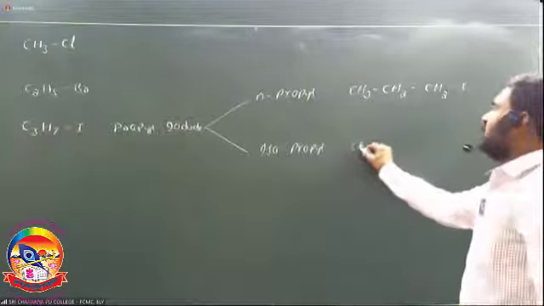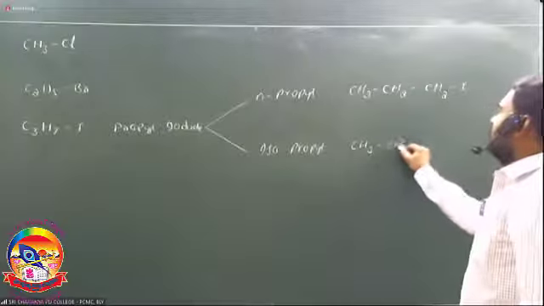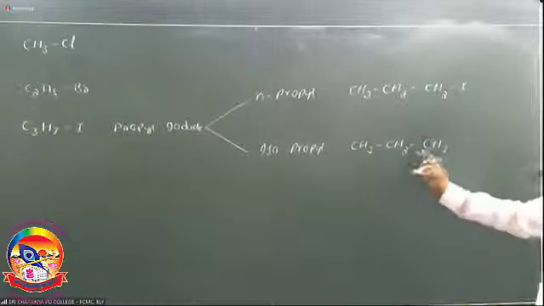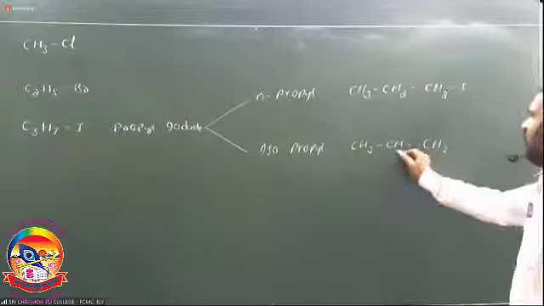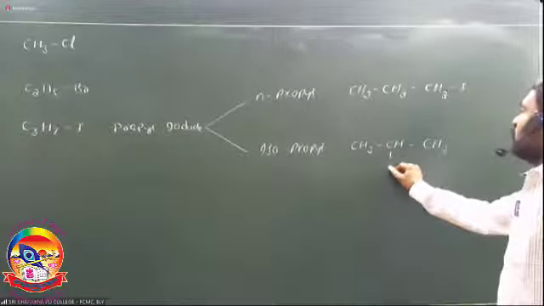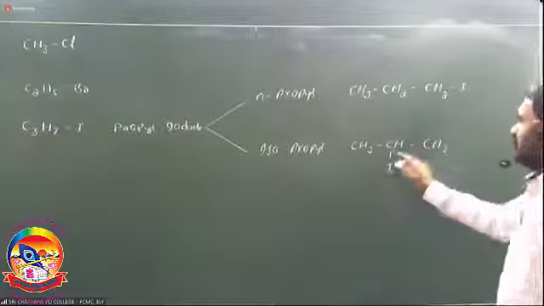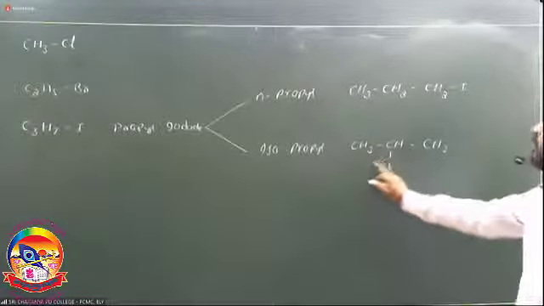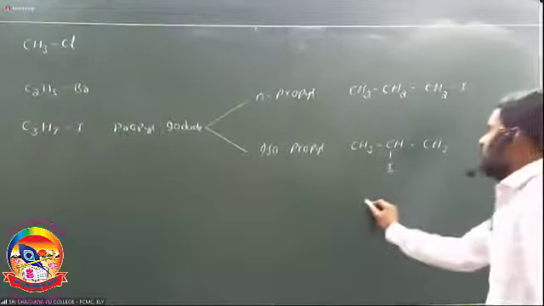Next, what is the structure of isopropyl iodide? CH3, CH2, CH3 is propane. If hydrogen is replaced by iodine from the second carbon, it is called isopropyl iodide.